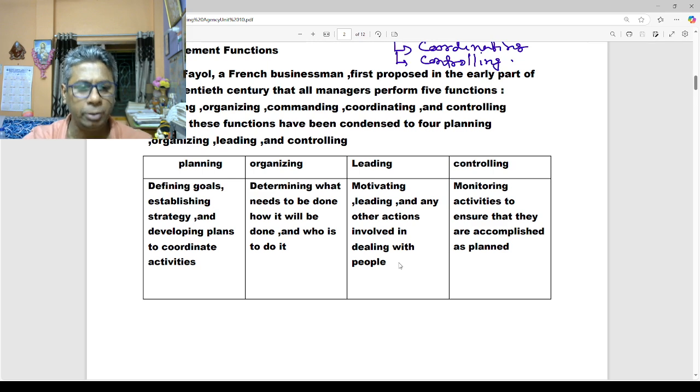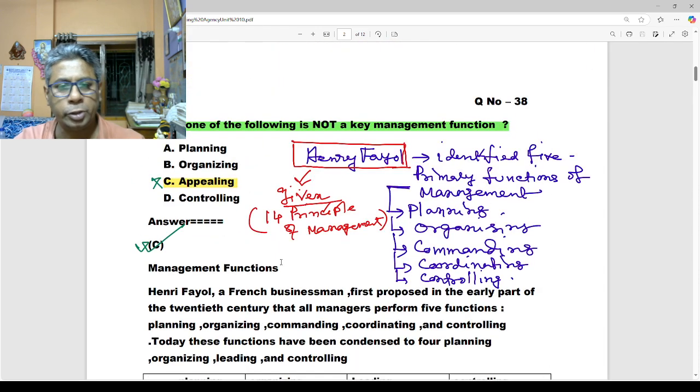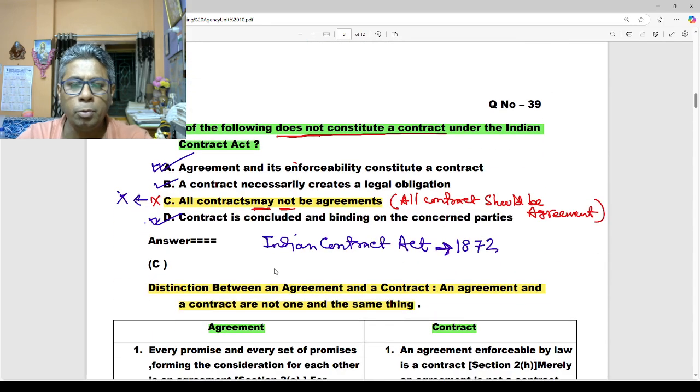Planning means defining goals, establishing strategy and developing plans to coordinate activity. Organizing, what do we mean by organizing? Determining what needs to be done, how it will be done, and who is to do it. Leading, what do we mean by leading? Leading is related to motivating others. Leading involves dealing with people. And controlling is monitoring activities to ensure that they are accomplished as planned. So these are the important functions of management. Now we move on to our next question.